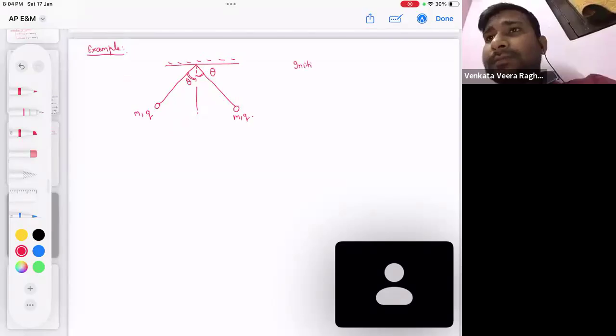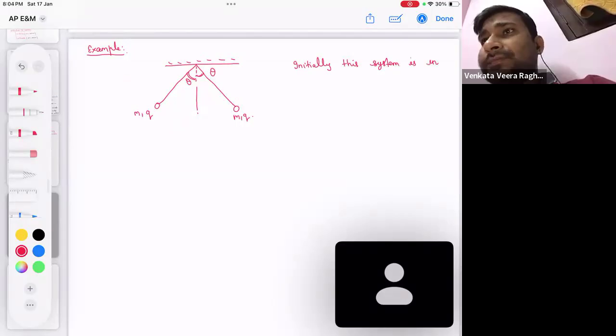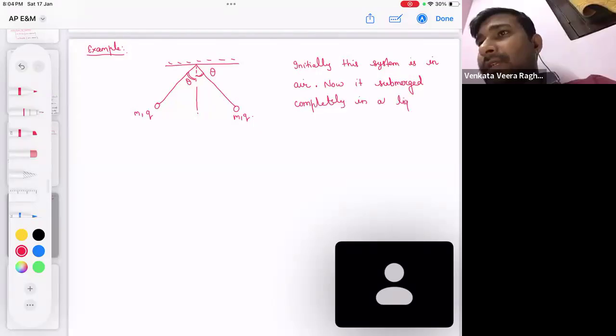Initially the system is in air, or you can say vacuum. Now it is submerged in a liquid having density rho.